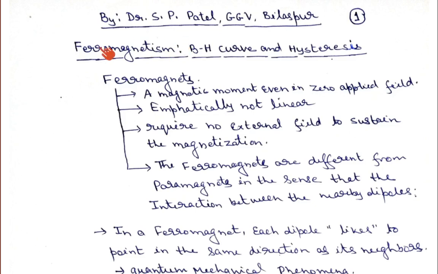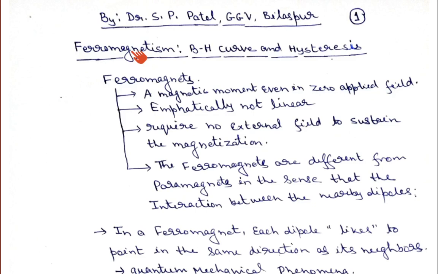And another class of material I just introduced, that was ferromagnetic material, but I have not discussed it in detail, because I told you that I will discuss it later, since in order to discuss the ferromagnetic material we require some basic knowledge.